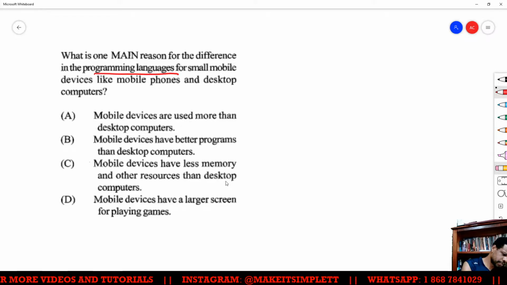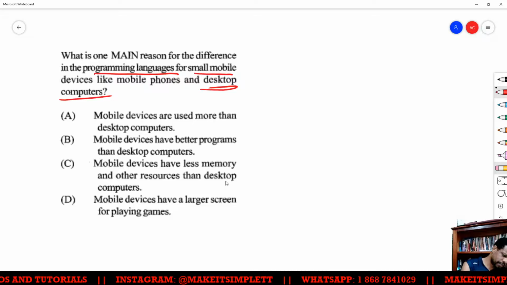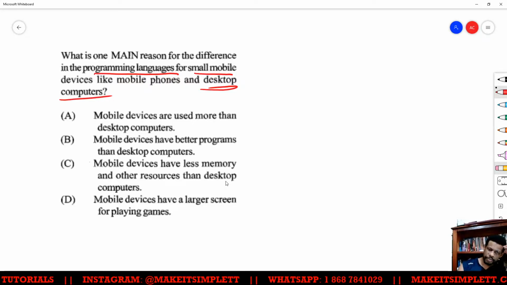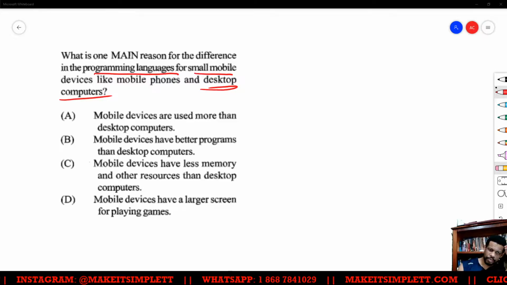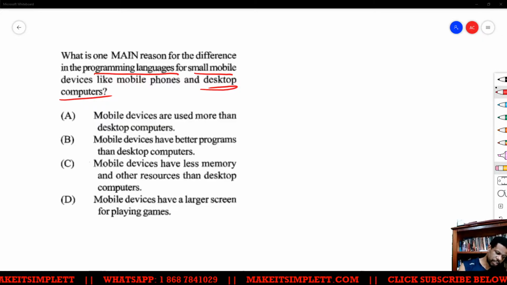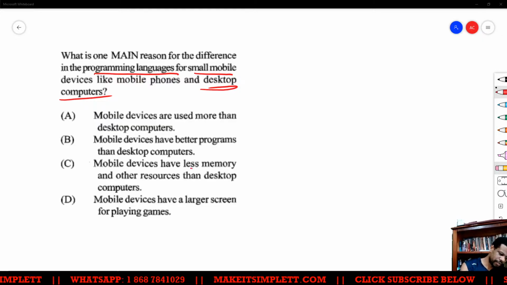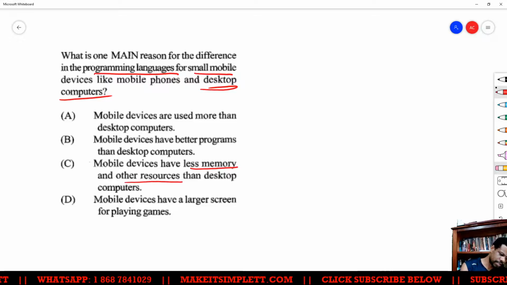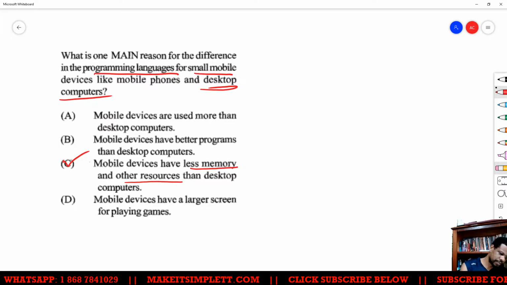Programming languages for small mobile devices and desktop computers. The main difference is basically that when you're programming for a computer, you have plenty of resources. But when you're on a mobile device, you have less memory and other resources than a desktop computer. So the answer is C.